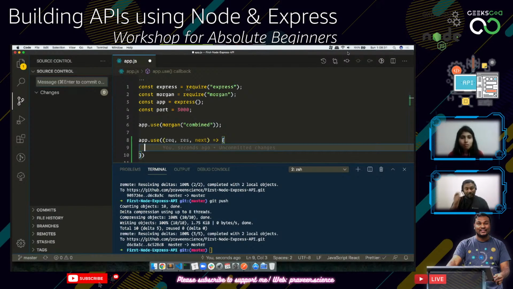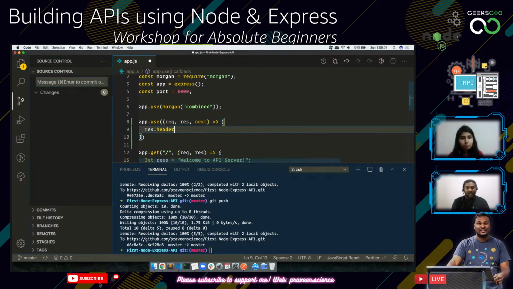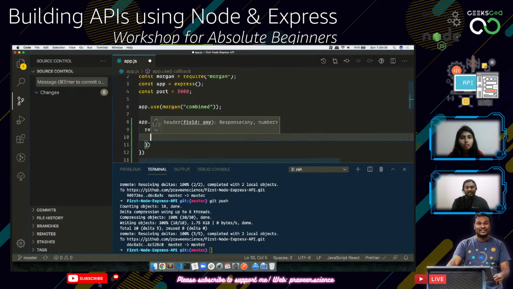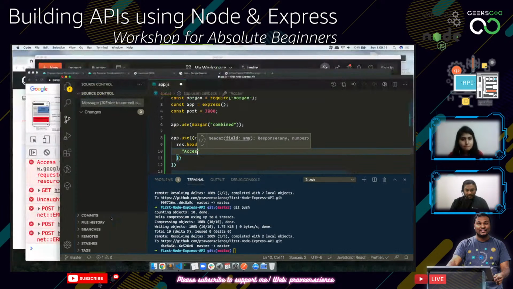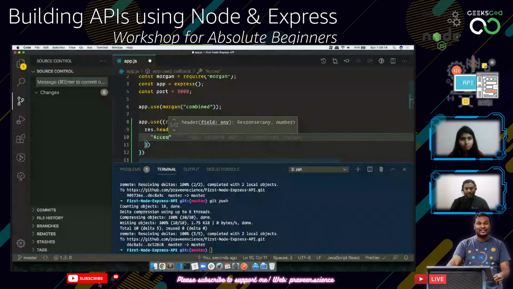Now, what we need to do is set the response headers here. So I can do res.header and then add a field which says Access-Control-Allow-Origin, whatever it said. Let's copy that from here itself and then paste it here. And then we'll just give a star here.